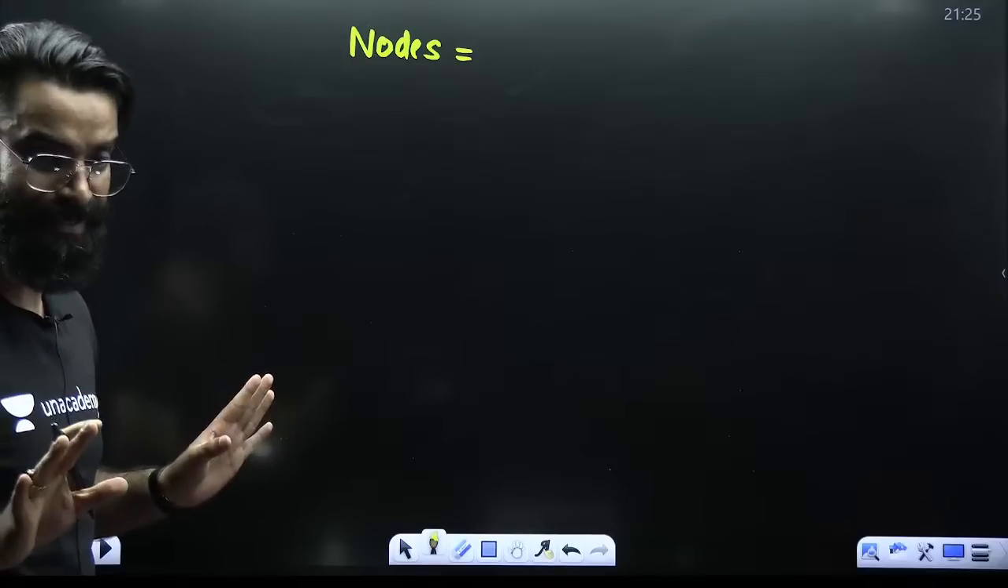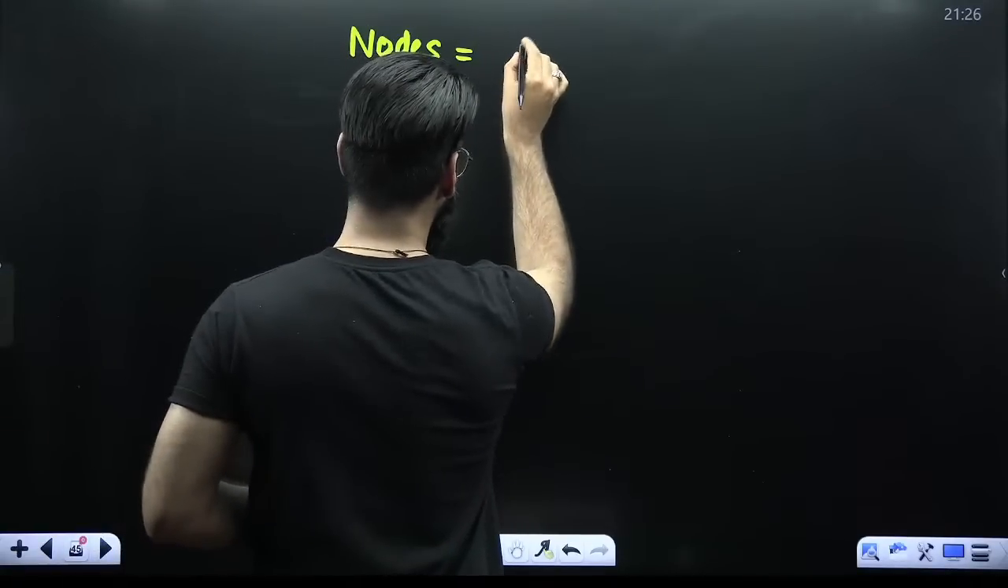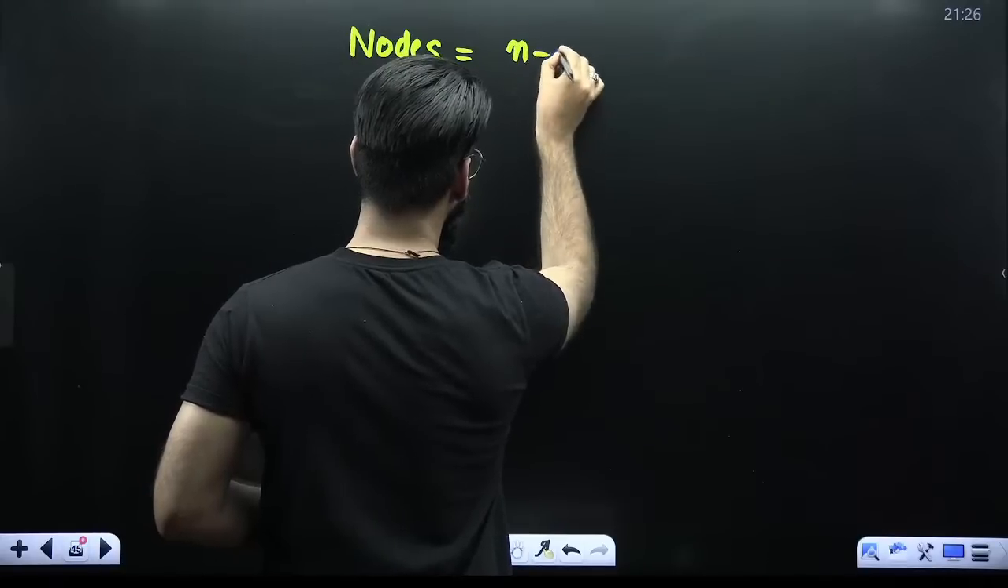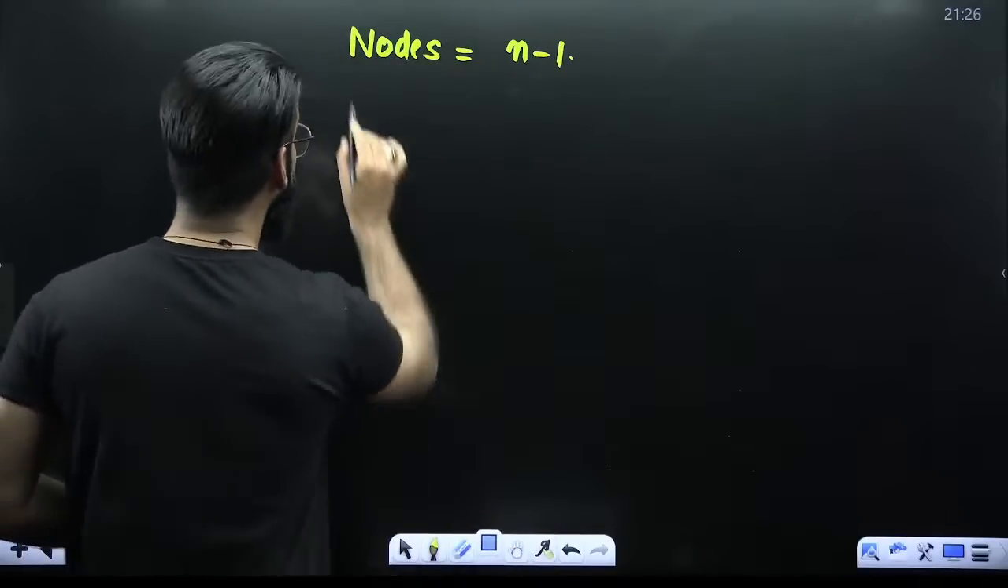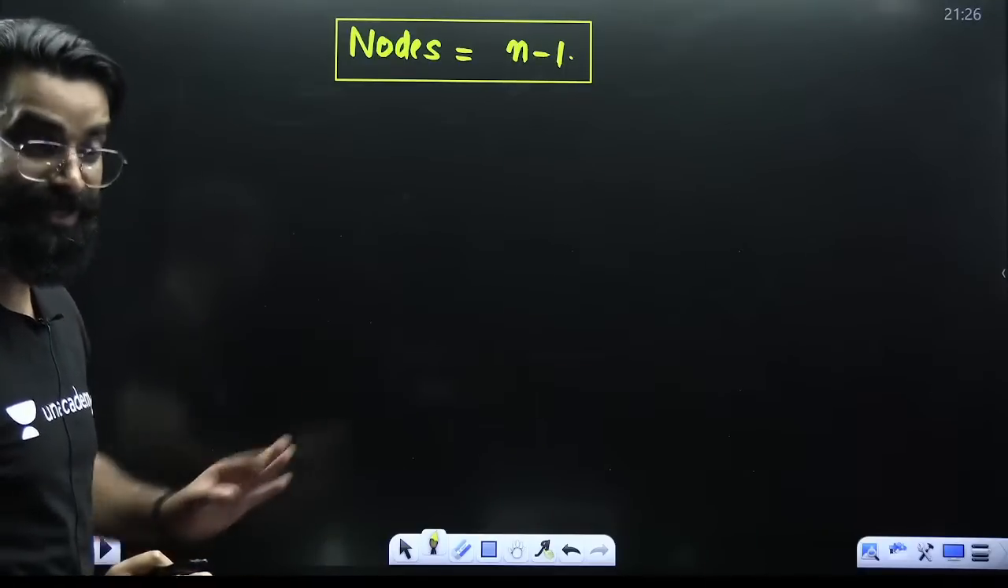Remember first of all what I say, and I'll show you its application in some time. Total number of nodes are calculated by the formula n minus 1. This is the formula with the help of which we calculate total number of nodes. I'll show you its example in some time.